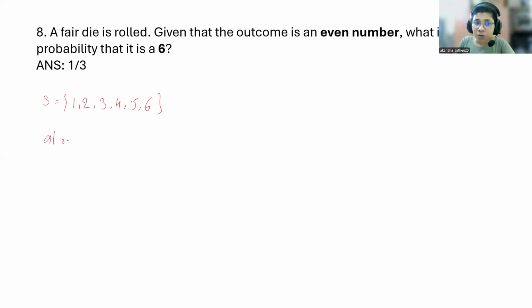So let me denote it by E. Outcome is even, that means 2, 4, or 6. Only these are the possibilities for the outcome.